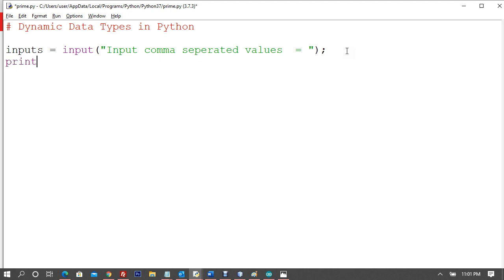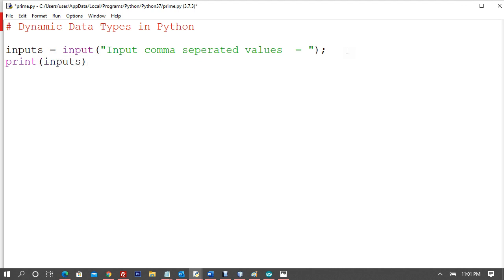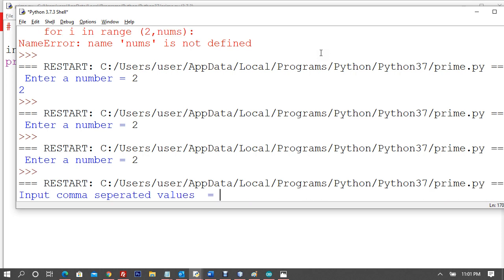And if I say print comma separated values, which are inputs, right? So nothing, okay, I have this bad habit of terminating, please pardon me for that. Okay, now let's do this.